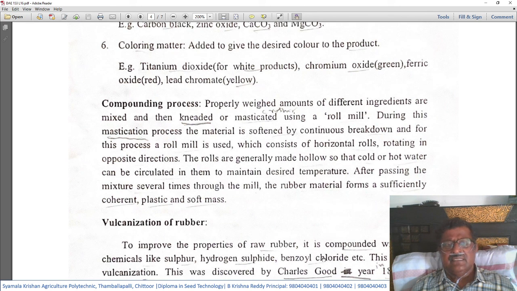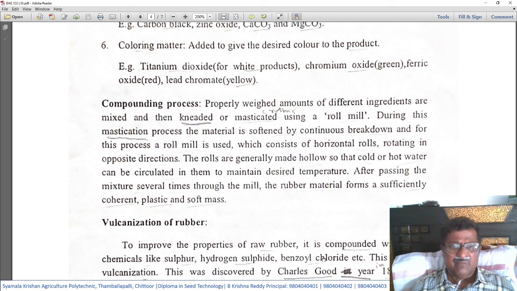All these materials along with the raw rubber need to be properly weighed to arrive at the correct quantity, and these ingredients are mixed and kneaded or masticated using a roll mill. After mixing, it will be masticated, meaning crushed using a roll mill. This is called the compounding process.